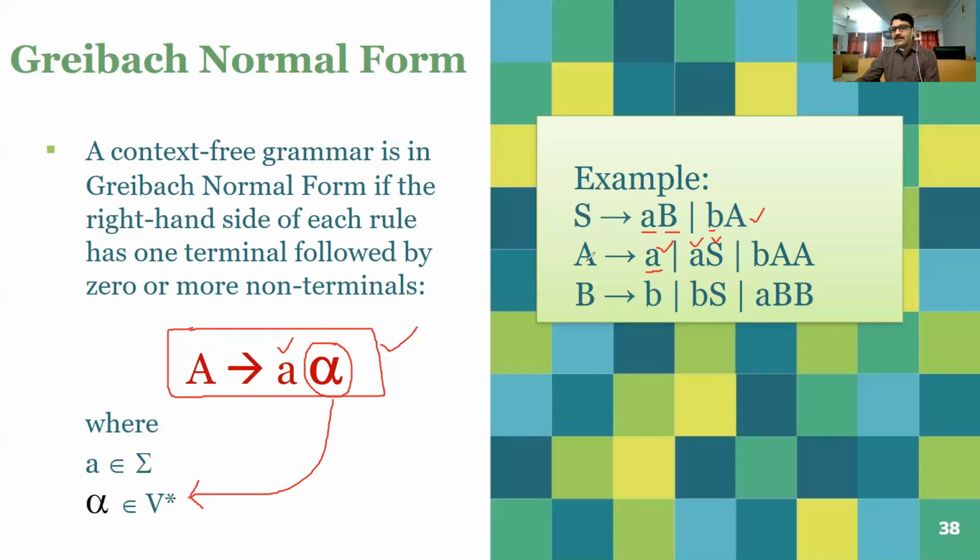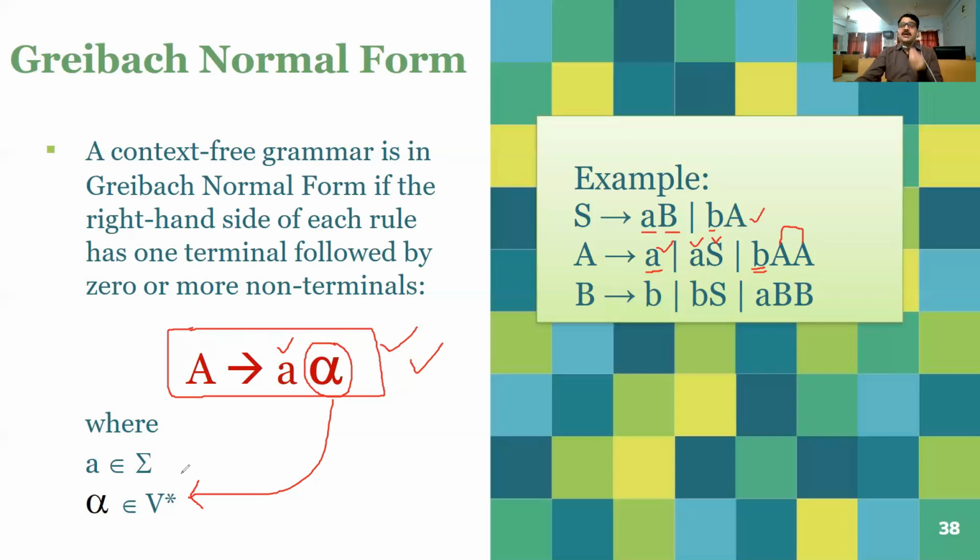And now another one is A to aBA. In this situation, you can see there is a single terminal and two variables. Now the point is, is this particular production valid for GNF or not? Just see the generalized form of the production rule of GNF. In this case, A to a alpha, alpha is V asterisk, meaning any combination.